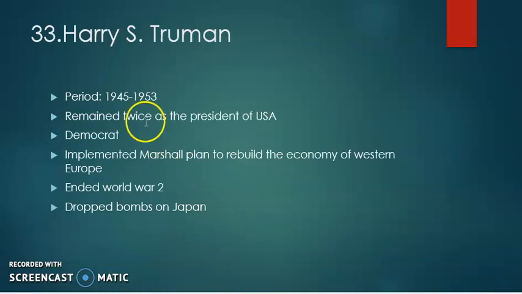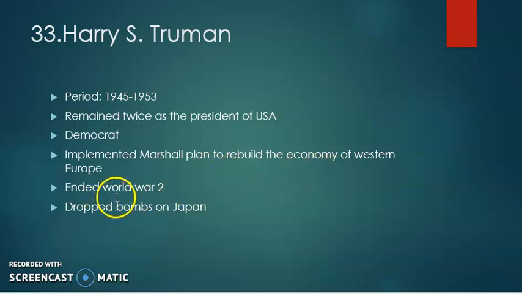The 33rd president of USA was Harry S. Truman, and he ruled USA from 1945 to 1953. He remained twice as the president of USA. He was a Democrat and implemented the Marshall Plan to rebuild the economy of Western Europe.